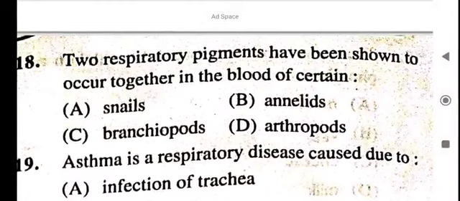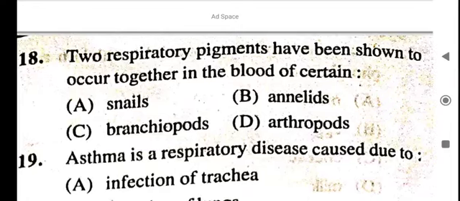Two respiratory pigments have been shown to occur together in the blood of certain what? Snails, annelids, brachiopods, arthropods.